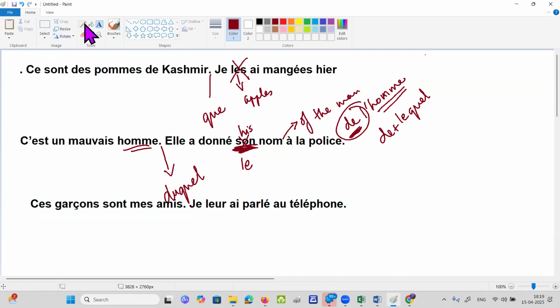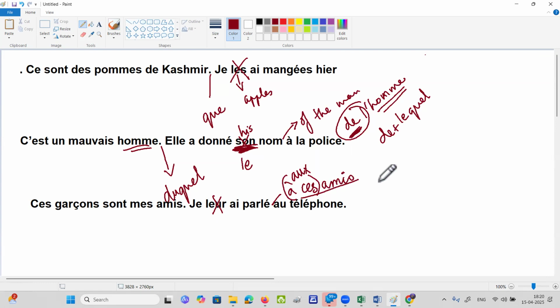So basically you'll have to cut "lesquels" and you have to calculate what is the sentence that got cut off. That "lesquels", what is that? "Lesquels" is "les" plus friends. So these boys are my friends. I have called them over the telephone. I have called whom? I have called these friends, ma'am, over the telephone. Is it "aux" or "à les"? "Aux" is right also, it's your imagination.